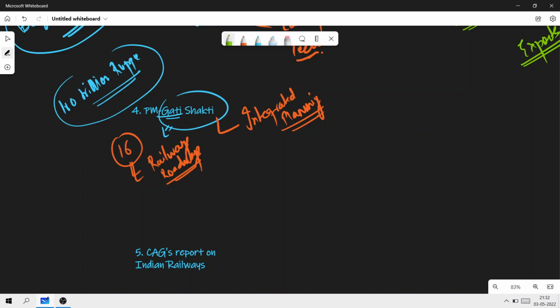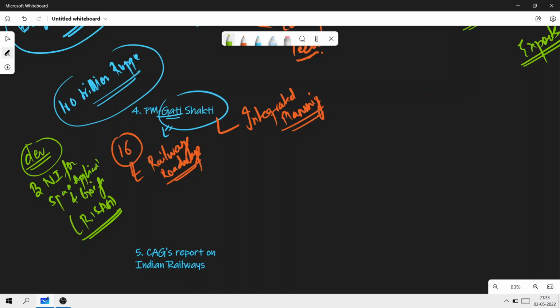The entire platform has been developed by, very important, the Bhaskaracharya National Institute for Space Applications and Geoinformatics. So simply BISAG. Remember this bit. This is one of the most important concepts that can come in the exam.